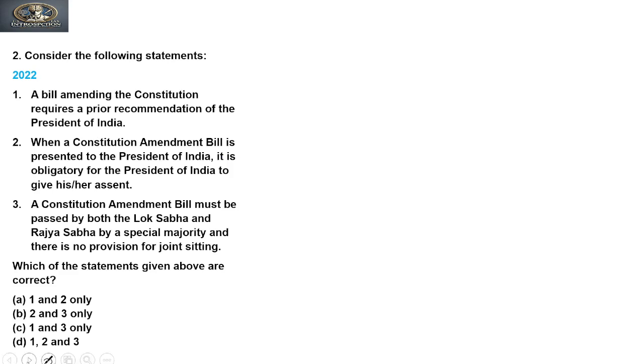So the next question was asked in 2022, and the question says, consider the following statements. Now there are three statements given and we need to find the correct answer. Right? So let's analyze the first statement. It says, a bill amending the constitution requires a prior recommendation of the President of India. Does it require a prior recommendation? Prior recommendation means the President